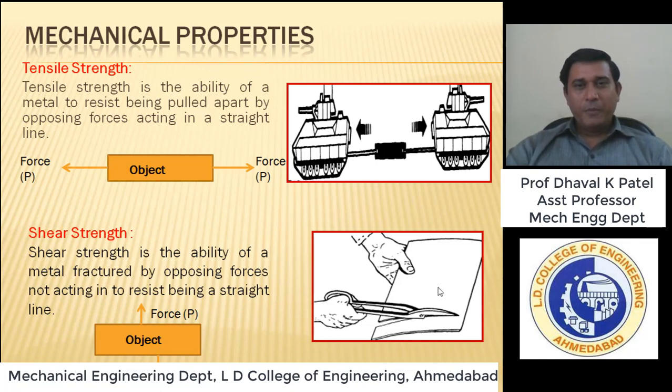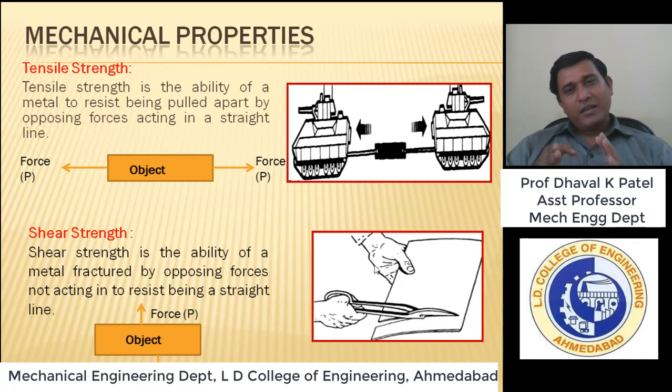So this is a simple example of the shear force. That is the scissor. In a scissor you will see it can cut by some shearing action. The two edges of the scissors apply the shearing force, right? And our sheets or papers can be cut because of the shear force.